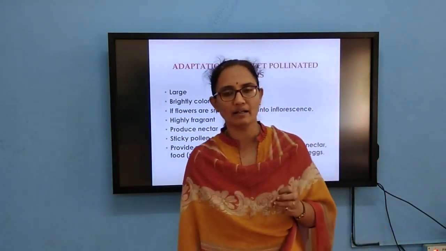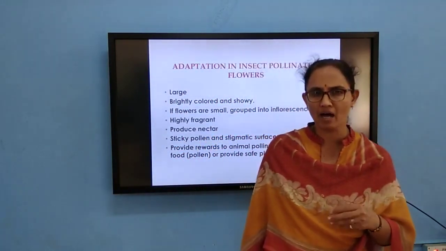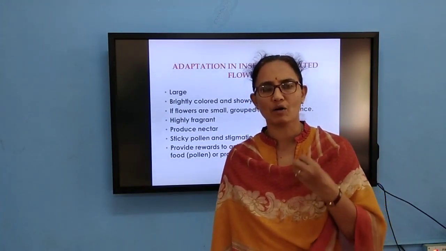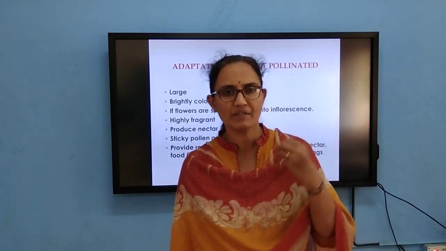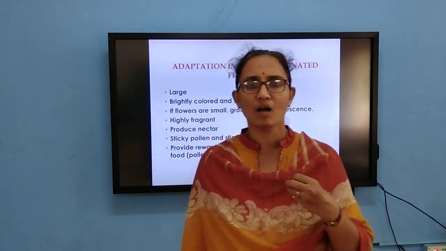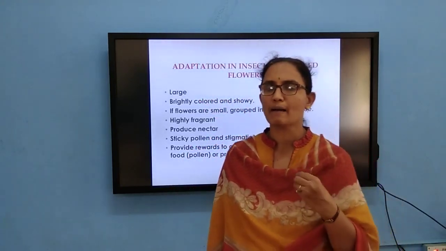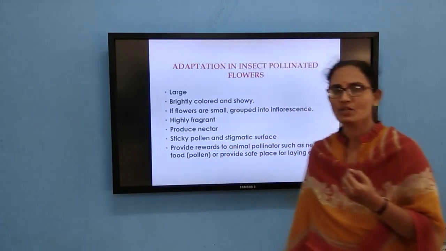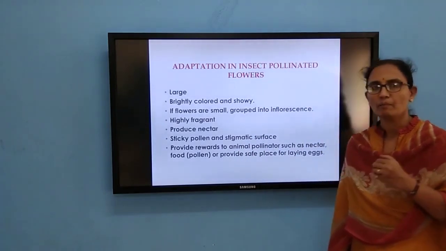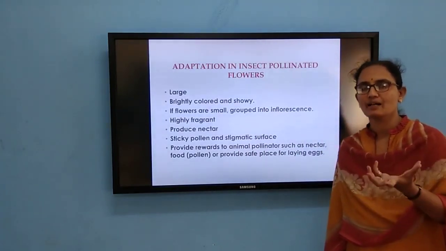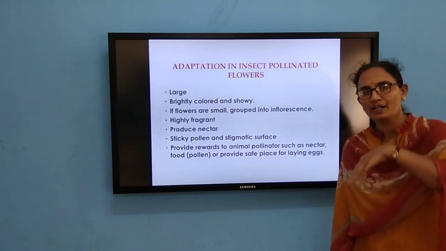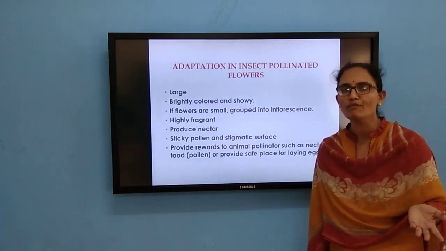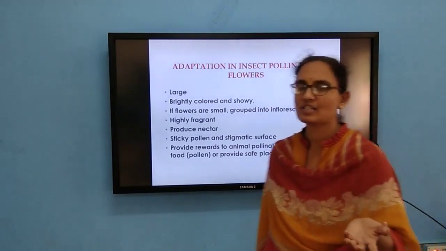So again honeybees, butterflies, moths, hummingbirds, whatnot, almost every organism, whenever an insect visits from one flower to the other, what happens to its body hair, a fine array of body hair will be there. So naturally the pollen grain gets attached to this fine hair. So when it visits another flower, definitely there is a transfer of pollen grain.